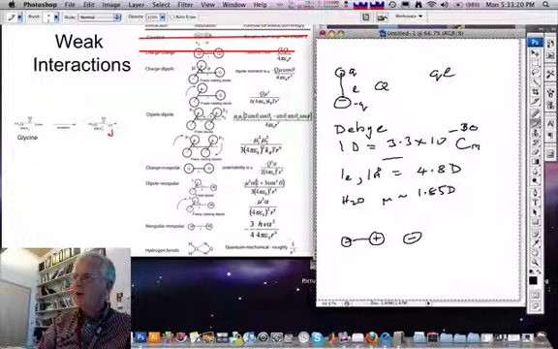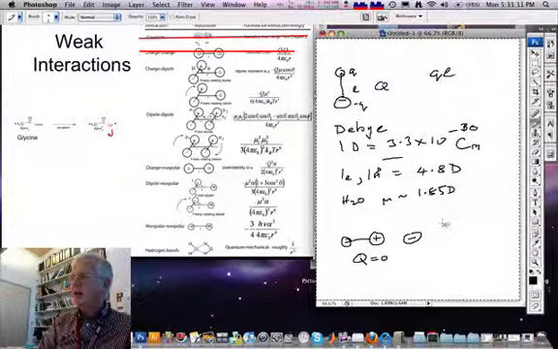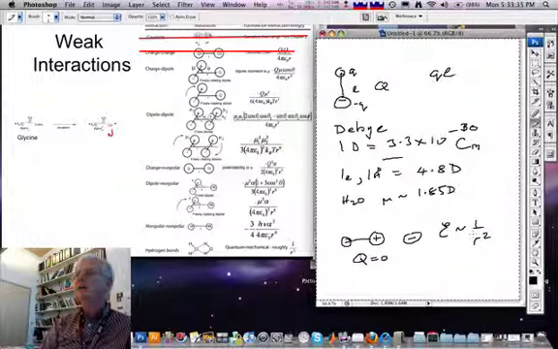And even although the net charge of the dipole is 0, an attraction is felt because the positive charge is closer to the fixed charge than the negative charge. And as you can see from the slide, the energy of this interaction falls off like 1 over r squared.